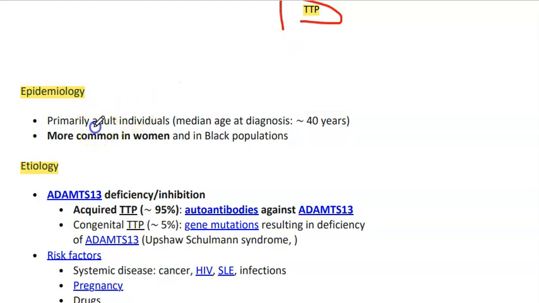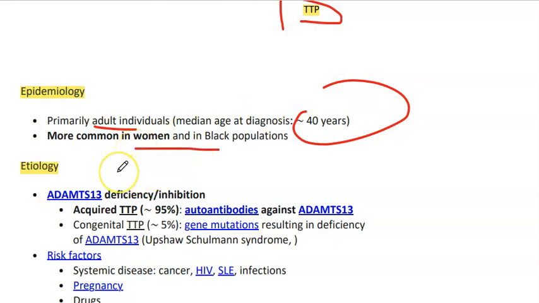It primarily occurs in adults. Mean age is about 40 years and it is more common in women and the black population. It is usually due to ADAMTS13 deficiency or inhibition, and mostly acquired in 95% of cases due to autoantibodies against the ADAMTS13 enzyme. Congenital is present in 5% due to gene mutations resulting in deficiency of ADAMTS13, also known as Upshaw-Schulman syndrome. So the congenital form is known as Upshaw-Schulman syndrome.